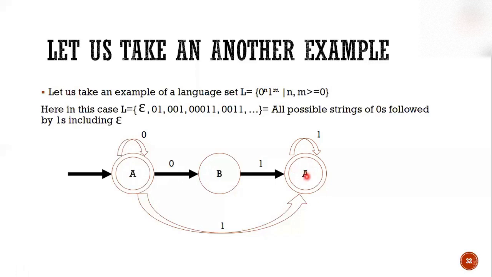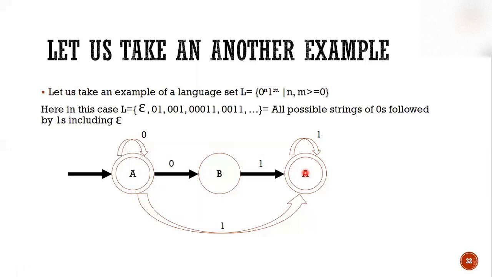I'm sorry, I've written it as A. This state will be termed C. It will be named differently from the other states. It will be C. Okay, so this is our complete machine for 0 to the power n and 1 to the power m.